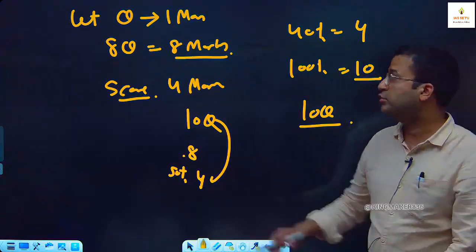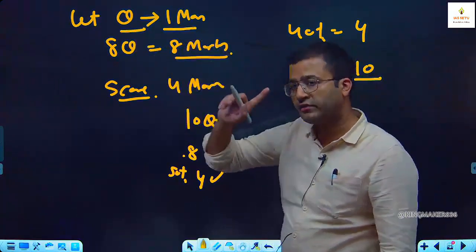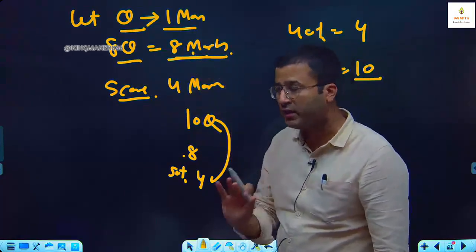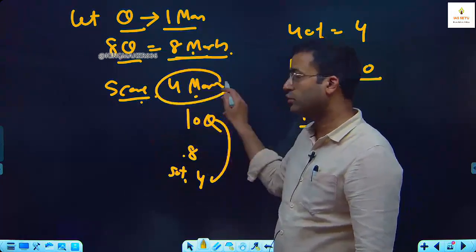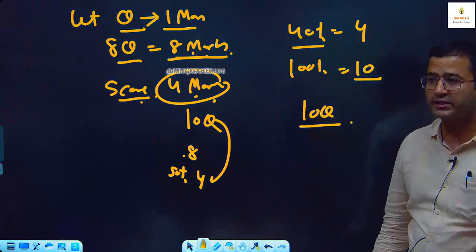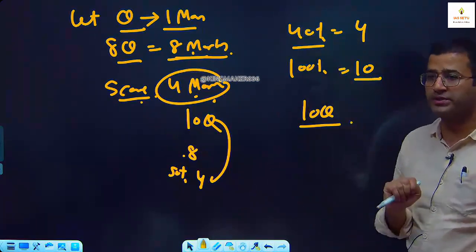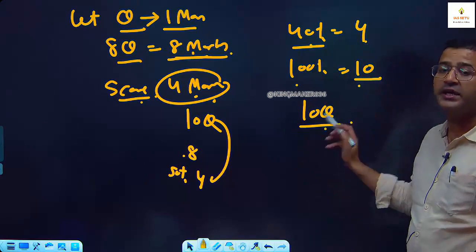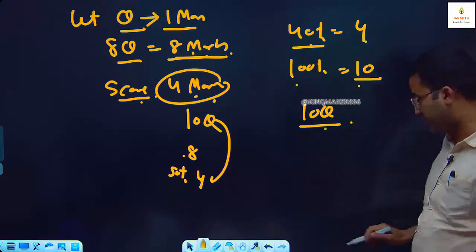So what you can do, you can assume let each question have 1 mark. Total 8 questions I attempted for 8 marks. My score 50%, so my score is 4 marks. But my score is actually 40% of the entire test. पूरे टेस्ट में मेरा score 40% है. So 40% is equal to 4, 100% is equal to 10. It means there were 10 questions in the test.